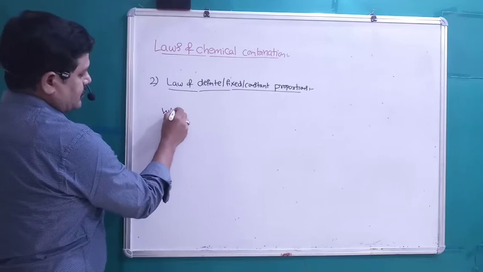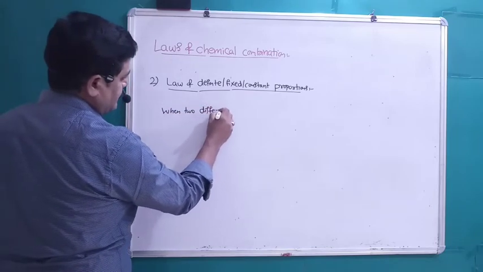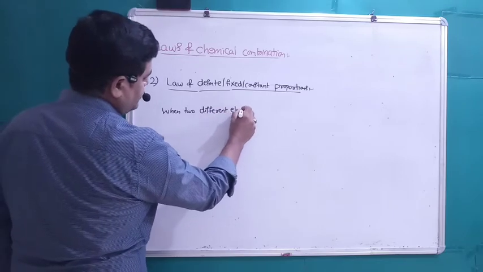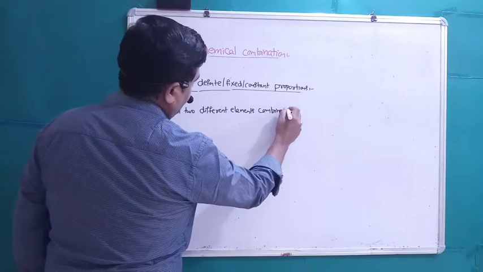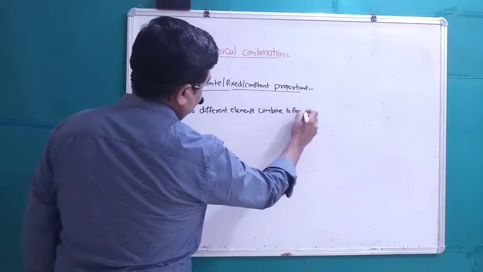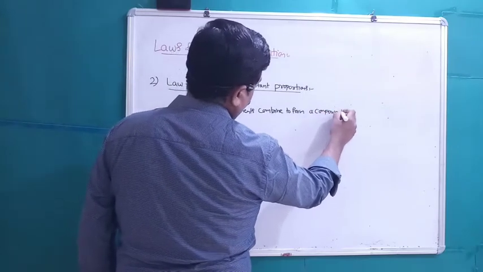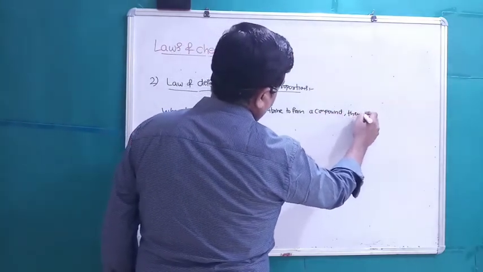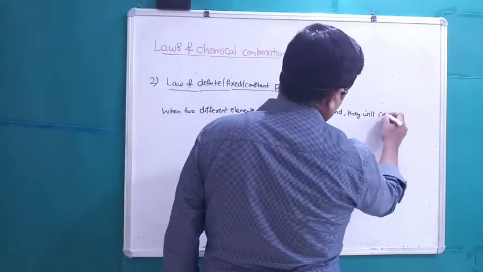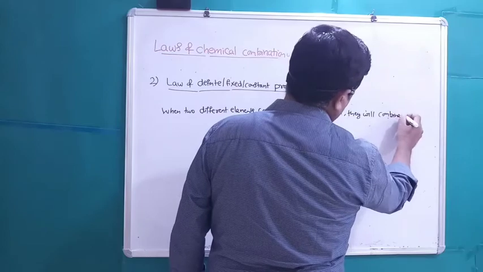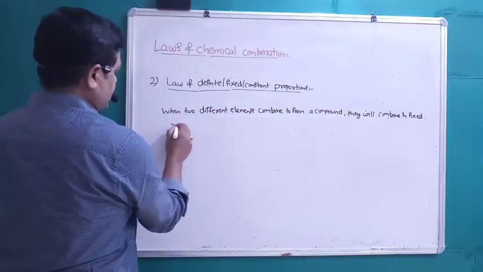When two different elements combine to form a compound, they will combine in a fixed ratio by mass.